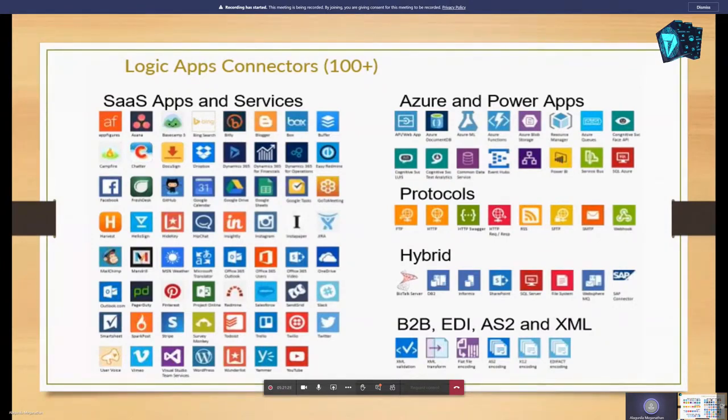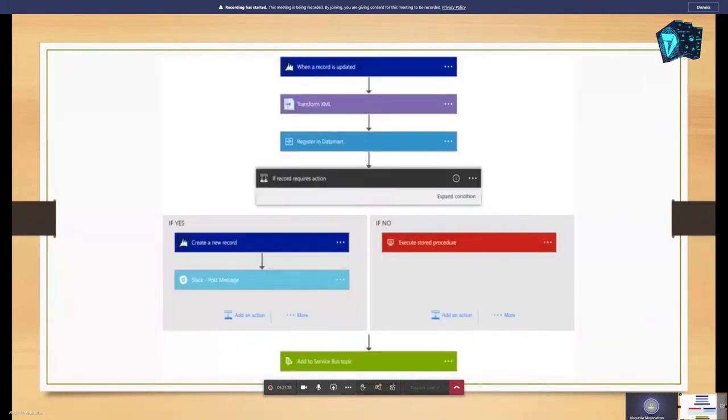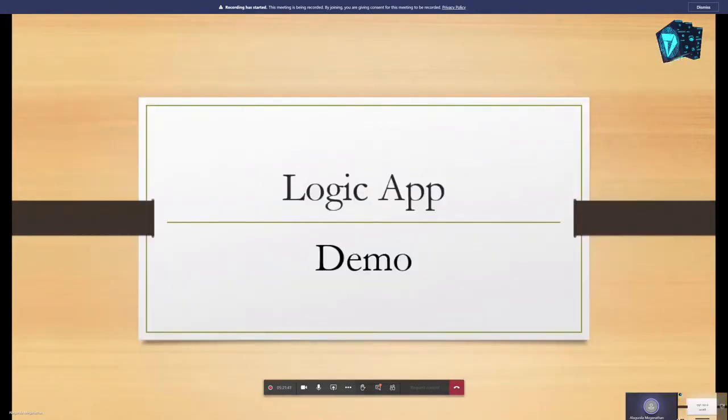So these are some of the connectors that are used in Logic Apps. This is what our Logic App looks like. They have some connectors. You have to drag and drop those connectors and build the workflows. This is the kind of thing a Logic App looks like. Now let me show you how this Logic App can be created in the portal.